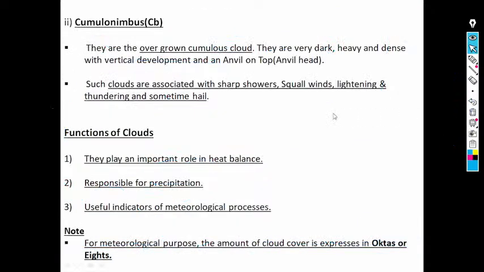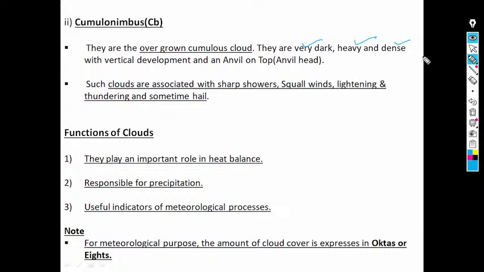Then you can see the cumulonimbus clouds. Cumulonimbus are the overgrown cumulus clouds. They are very dark, heavy, and dense, with vertical development and an anvil on top.